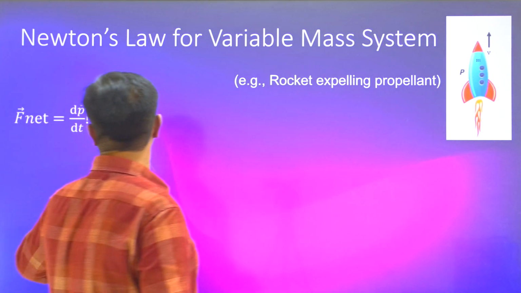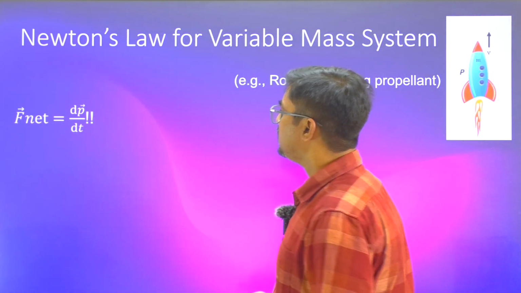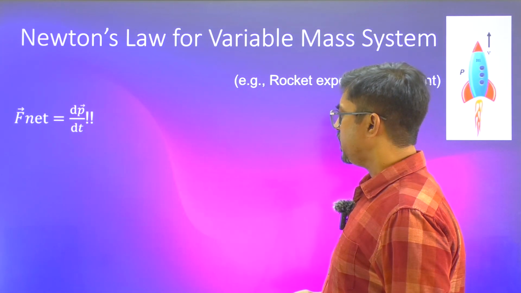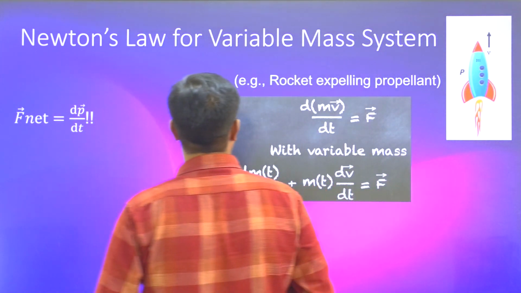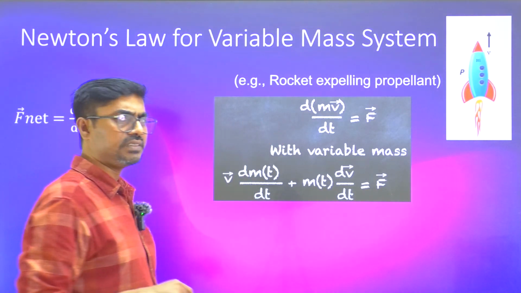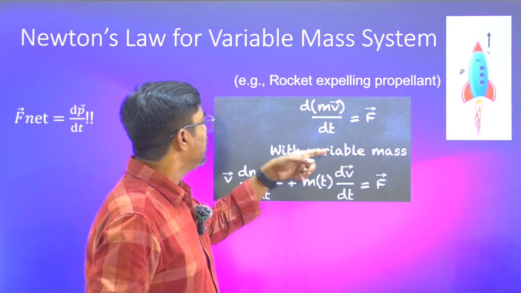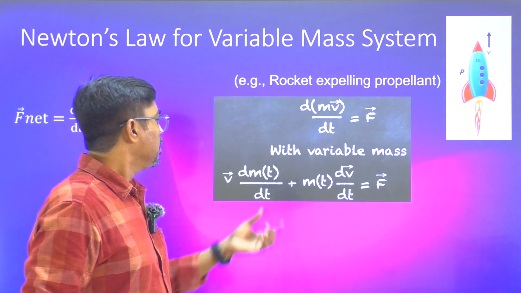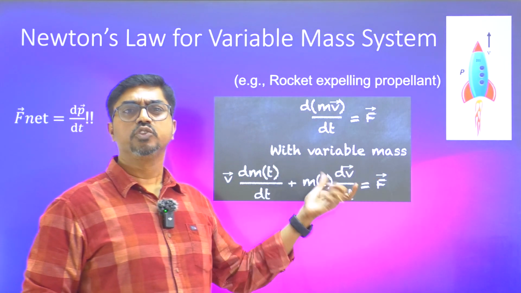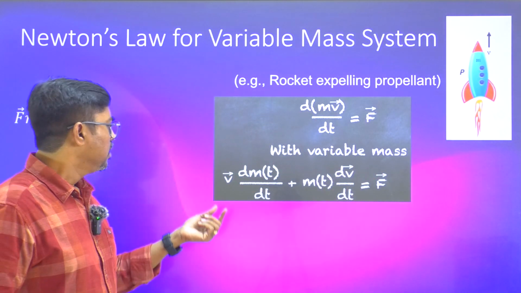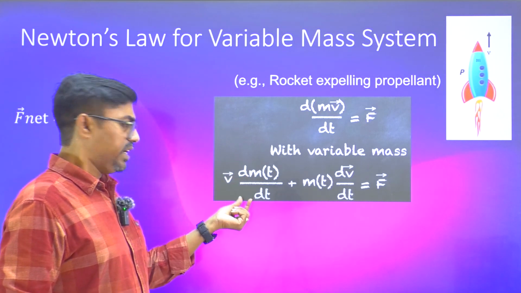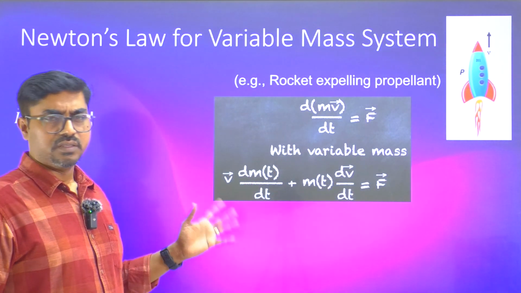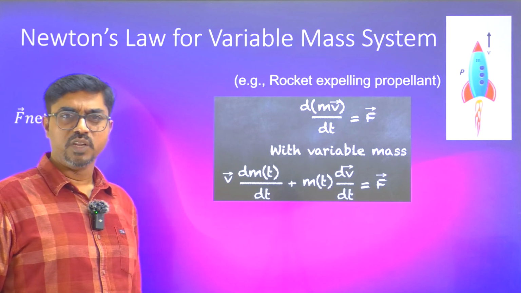Generally, Newton's second law says that net external force is equal to the rate of change of linear momentum, dp bar by dt. And we know that p bar is nothing but mass into velocity. If you substitute d by dt of m into v, and here mass is also variable, we'll use the product rule of differentiation. So v into dm by dt plus m into dv by dt is equal to F net. That's how it has been written in many books.